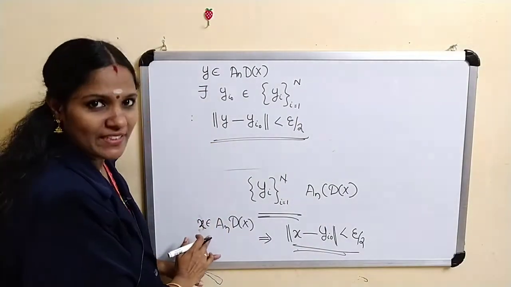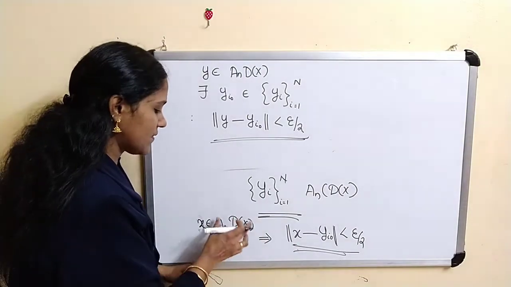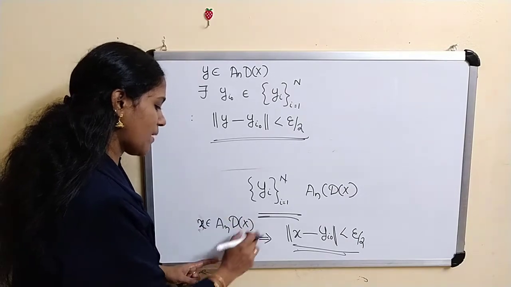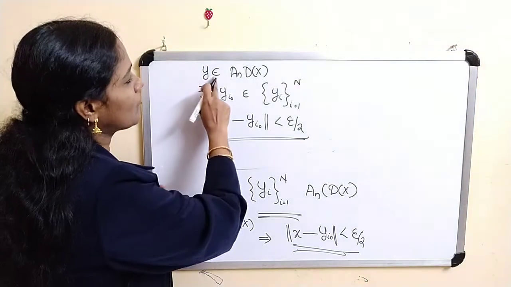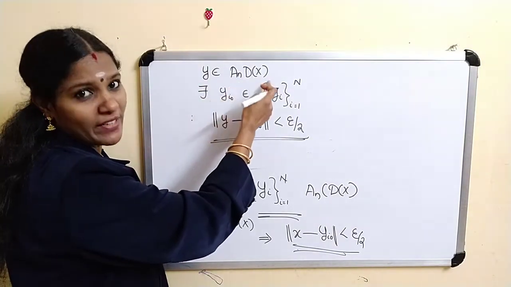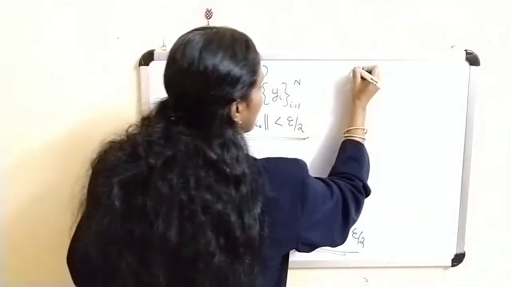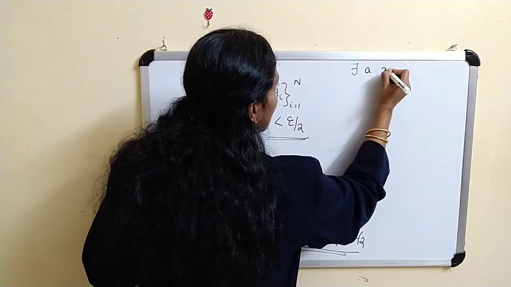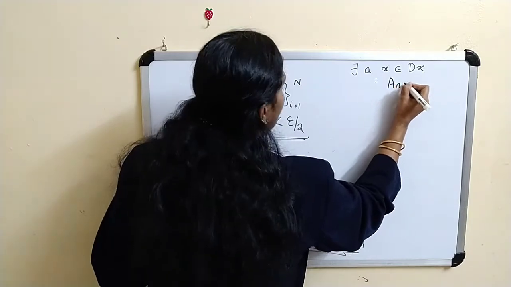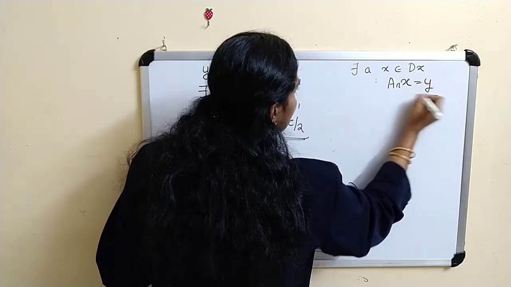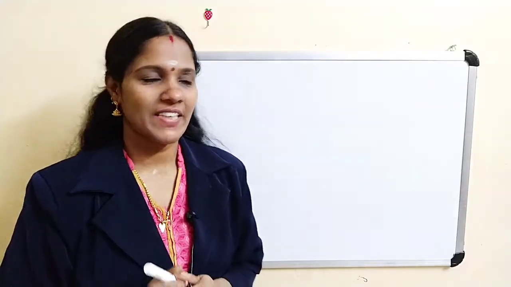Now you take some y belongs to A_n of D of x. That means for this y clearly there exists an x belongs to D of x such that A_n x is equal to y. Clear?